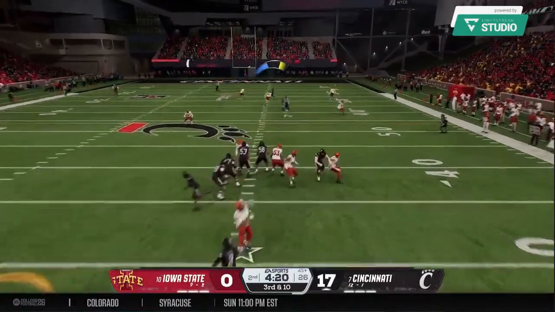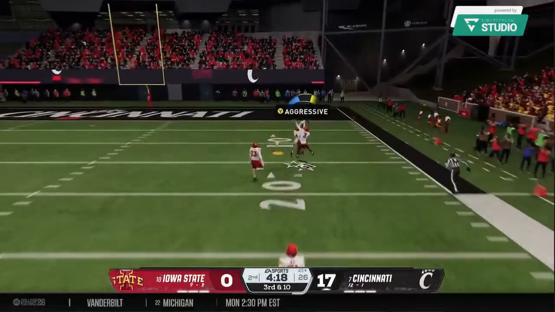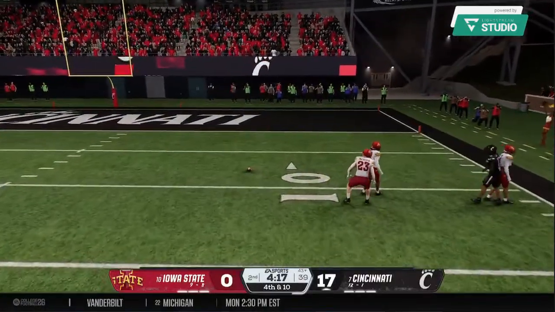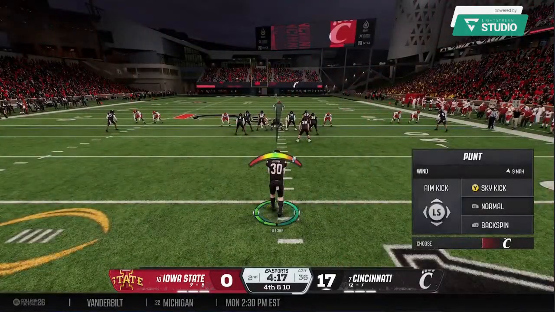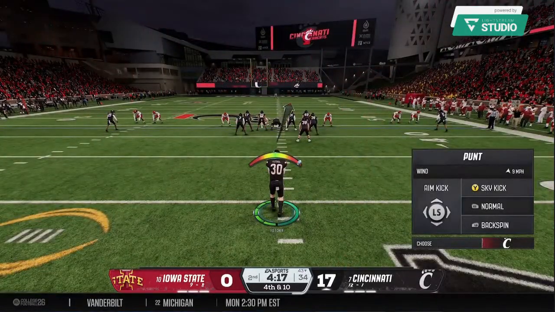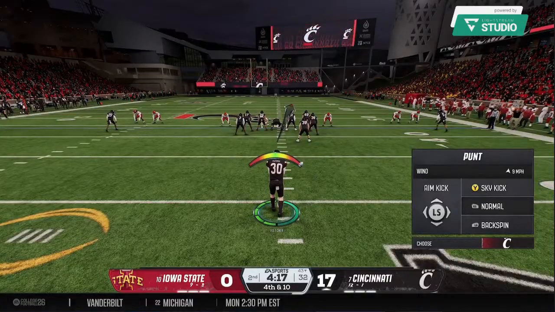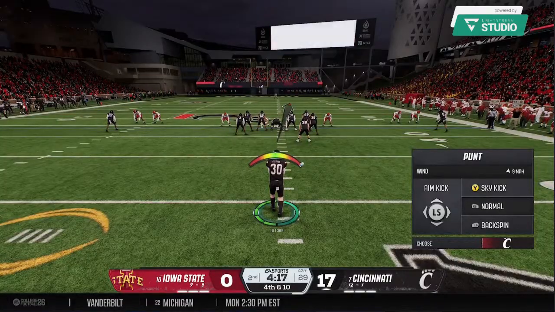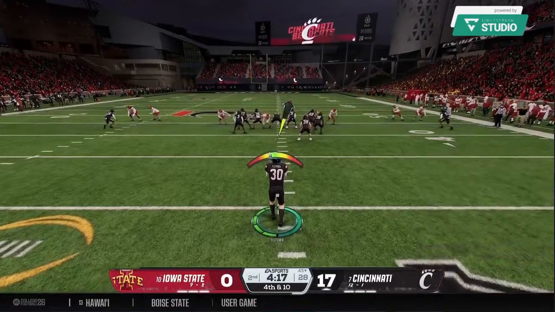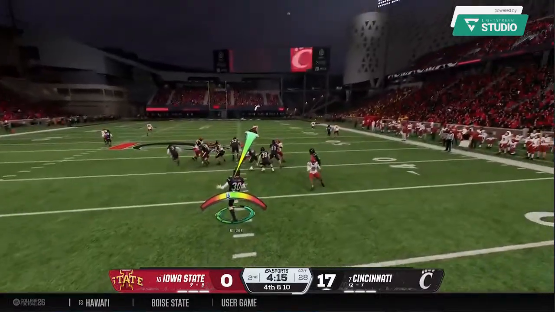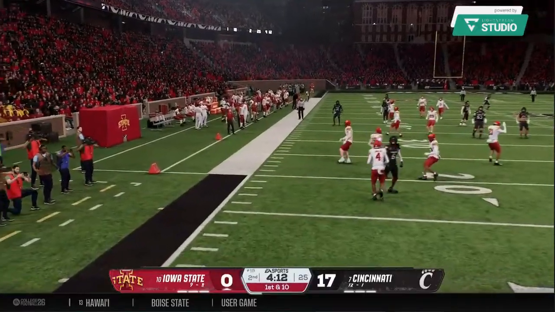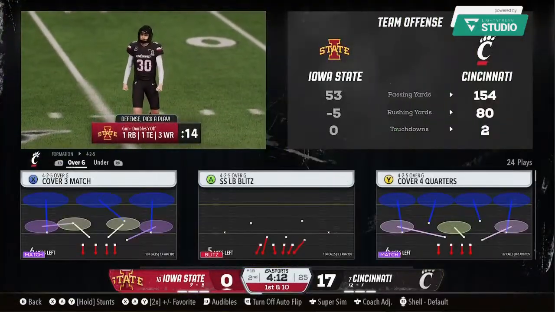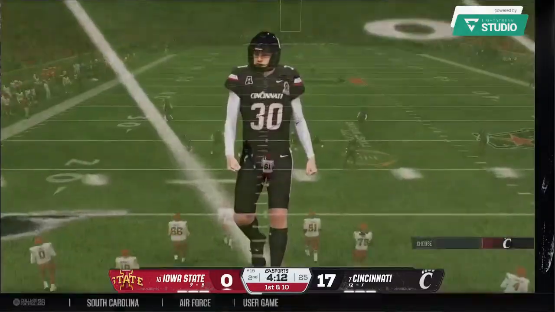And eventually, testing the defense with a throw downfield. And that's incomplete. They weren't afraid to let it fly, but it brings up a 4th down. Looks like the Bearcats will bring their punt team onto the field. And this punt heads toward the sideline. Doesn't travel very far. And the punt will go out of bounds, taking the returner out of play.